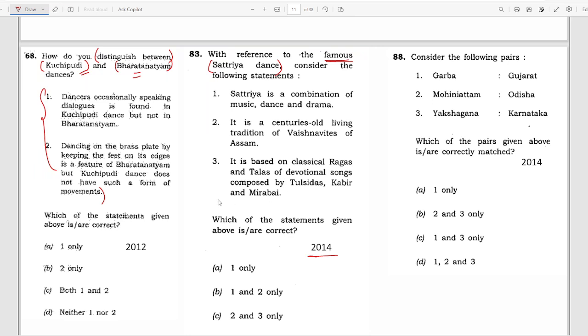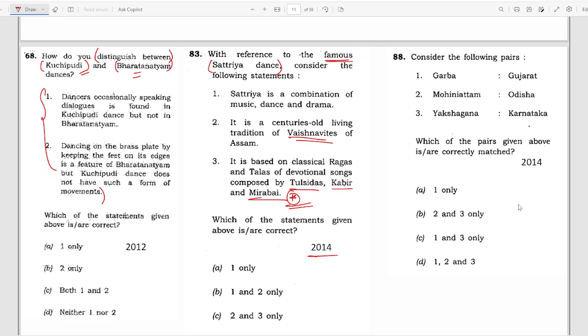In this case, they are asking about Satriya dance. Satriya is a combination of music, dance, and drama. It is a centuries-old living tradition of, again, which religious sect becomes important. Whenever you are reading something, Kuchipudi, Bharatanatyam, paintings, dances, anything, you have to learn also the religious aspect. It is based on classical ragas and talas or devotional songs composed by Tulsidas, Kabir, and Mirabai. These three people also become important because they are bhakti saints. I hope this is clear.